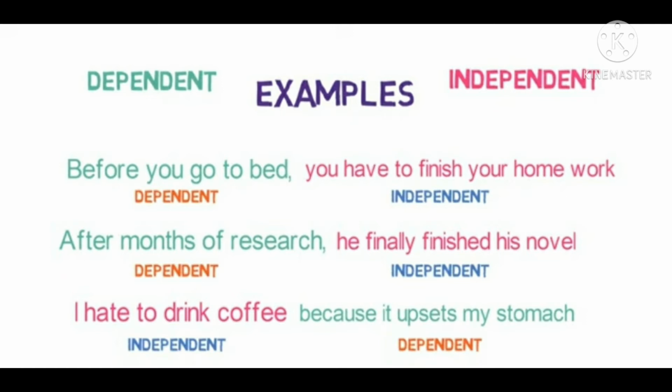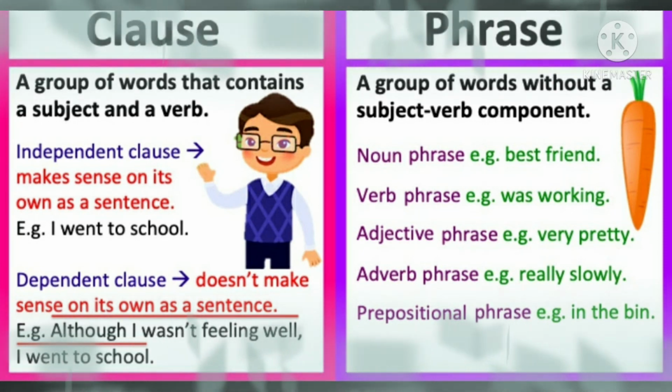Again, I hate to drink coffee, this is independent, because it upsets my stomach, this is dependent. So as you can see in our first sentence, before you go to bed, it doesn't make a complete sense in itself. Rather, it depends upon the main clause to make sense. Main clause means independent clause. You have to finish your homework. So this was the difference between dependent and independent clause.